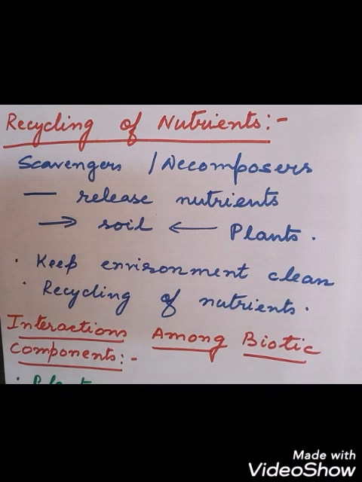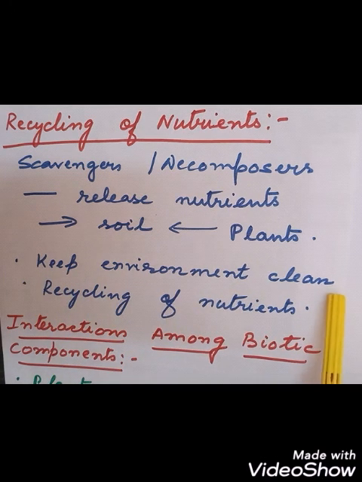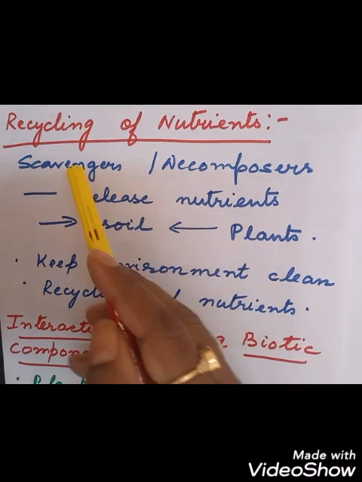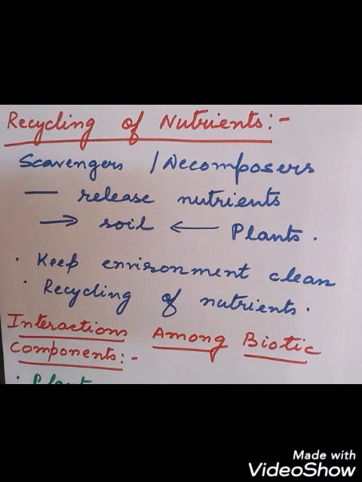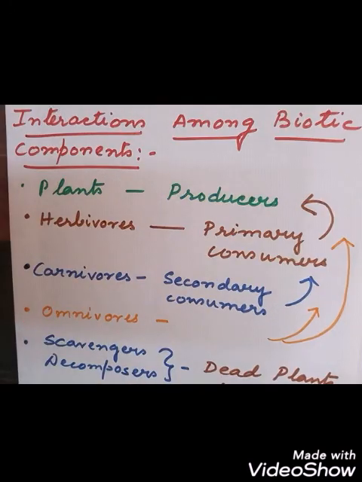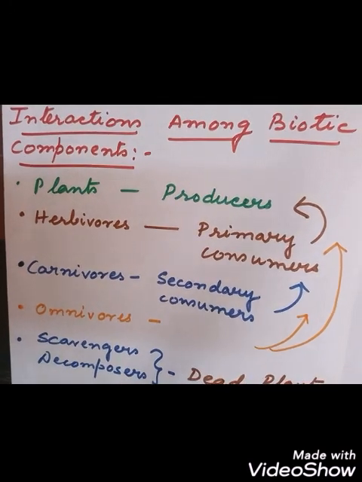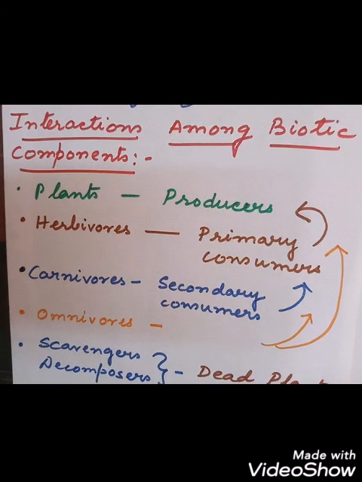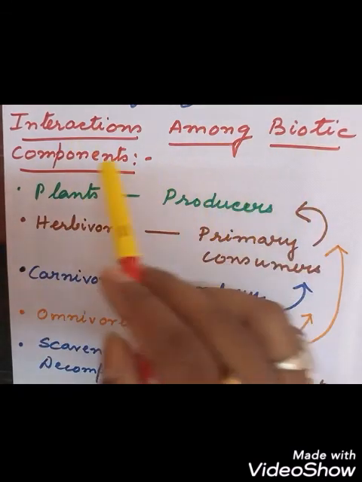So scavengers and decomposers have a very important role in the environment, because what do they do? They keep the environment clean by decomposing and eating away the dead plants and animals. If there were no scavengers or decomposers, then the earth would be full of what? Dead bodies. So they keep the environment clean by feeding on them, and they help in recycling of the nutrients. Next, as you all know, all the organisms interact among each other. So we will now discuss the interaction among biotic components.